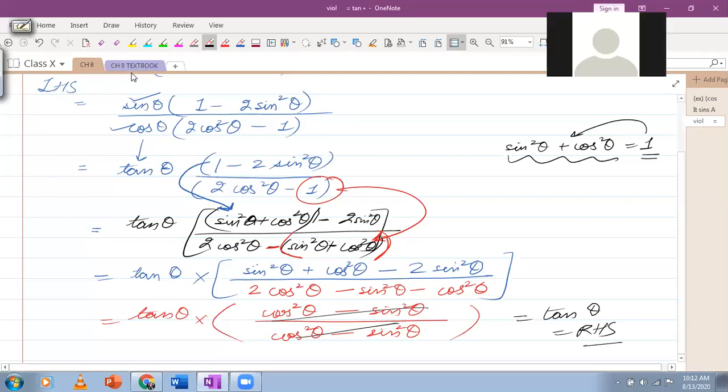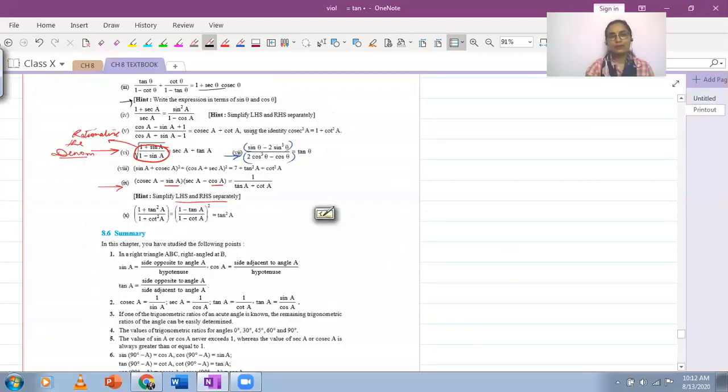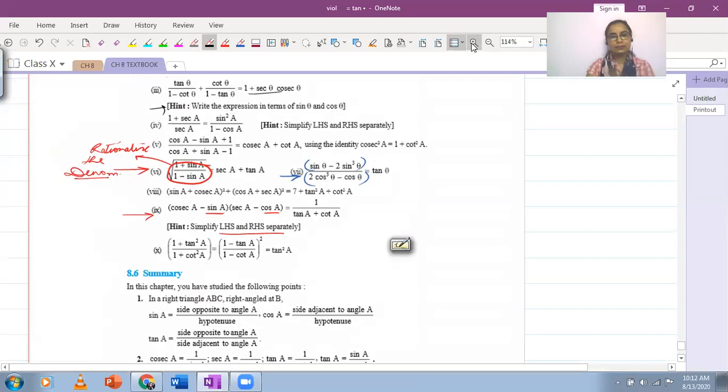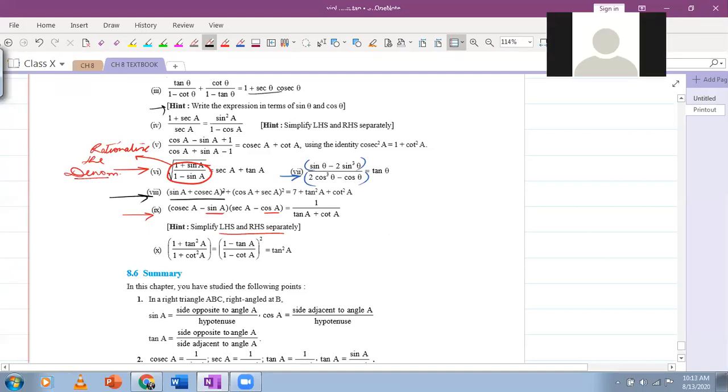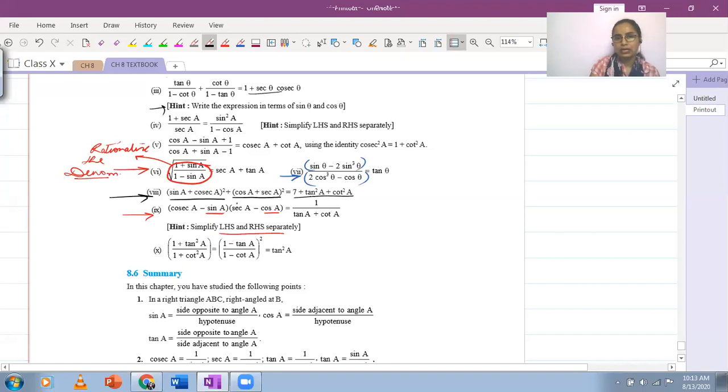Yes, ma'am. The seventh part of the question, we have done. Eighth part: sin A plus cosecant A whole square plus cos A plus secant A whole square equals 7 plus this. Now this looks quite complicated, but let's just simplify this.